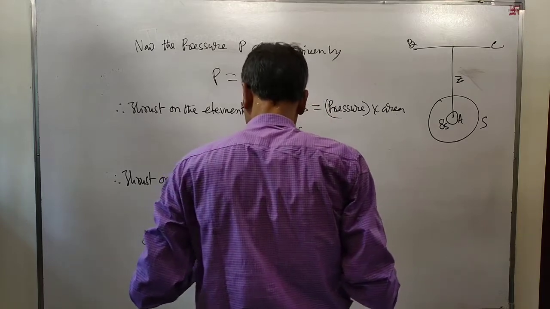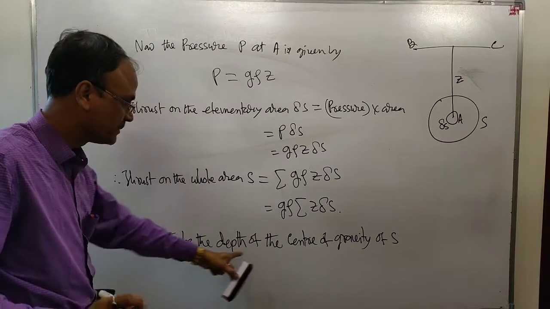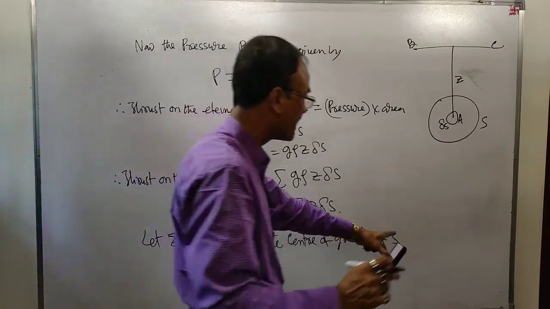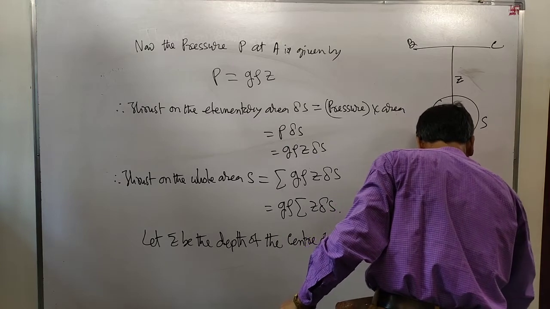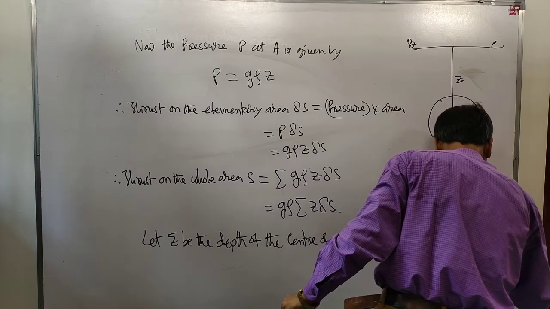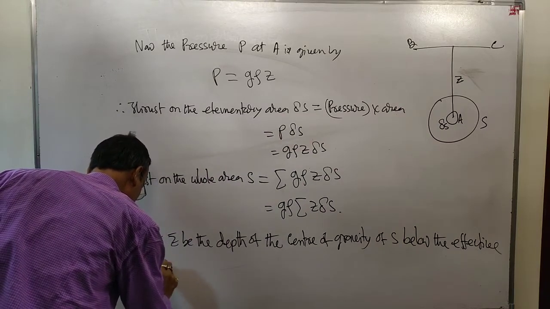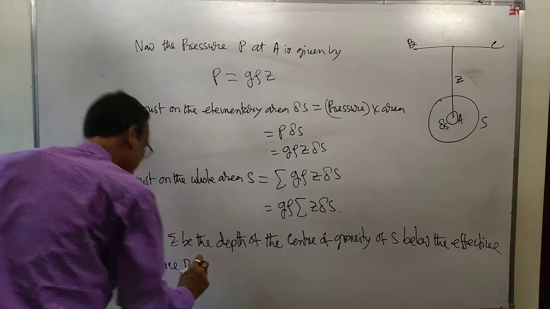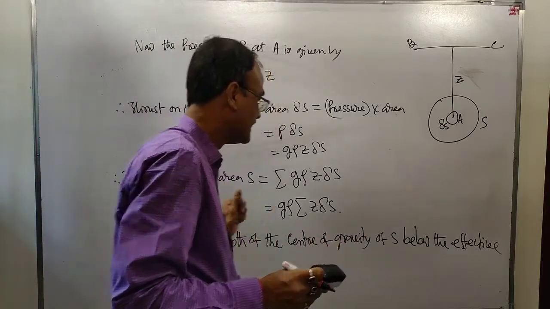Center of gravity of S. Let Z bar be the depth of the center of gravity of S below the effective surface BC.